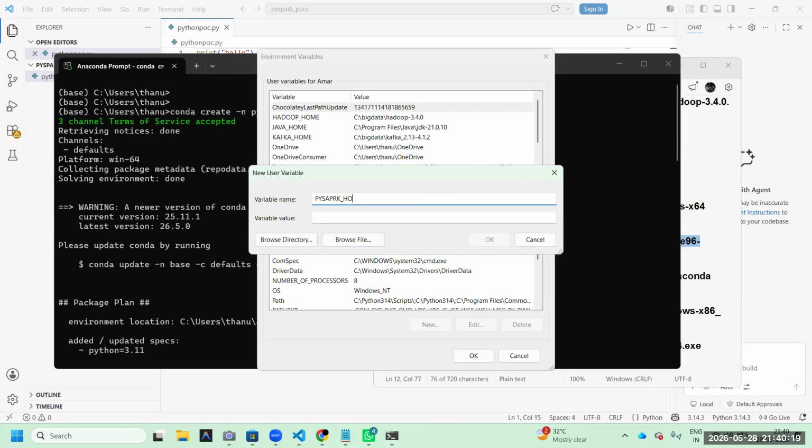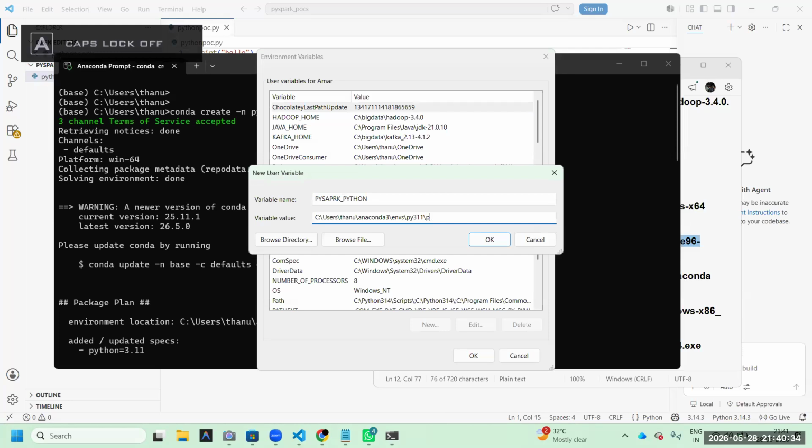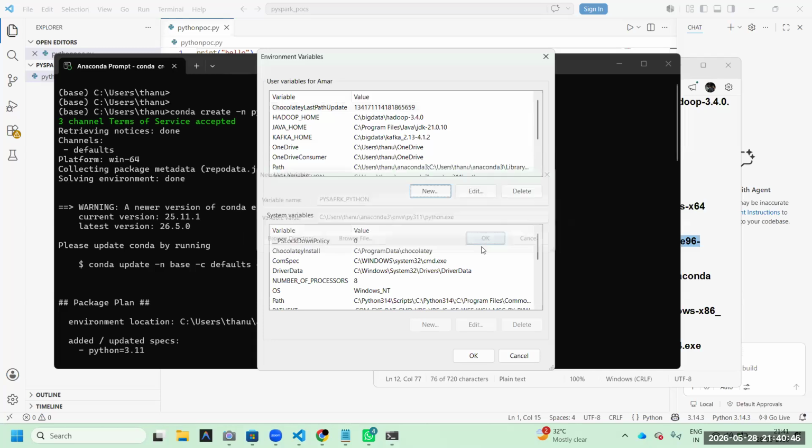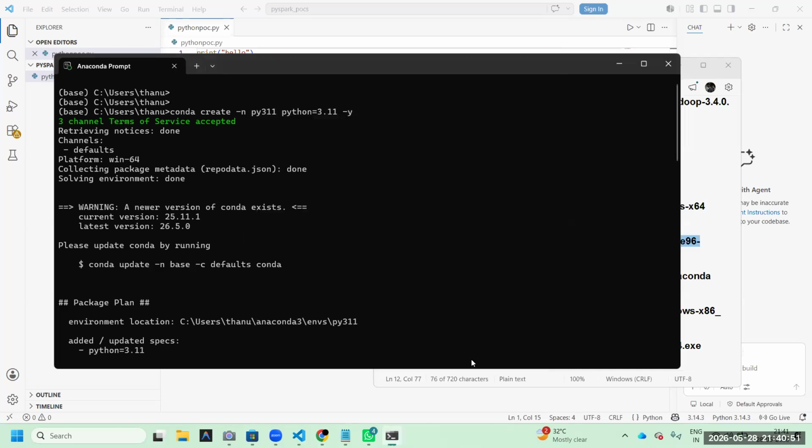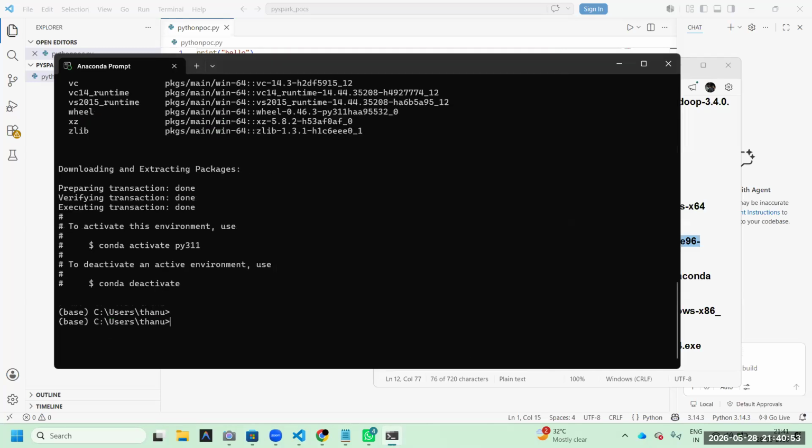Here, PYSPARK_PYTHON. If you mention this, what is the meaning? If you are implementing PySpark code, please always use this version only. That is the meaning. Highly recommendable. Okay, that's it. 95% of everything is now installed in your system.